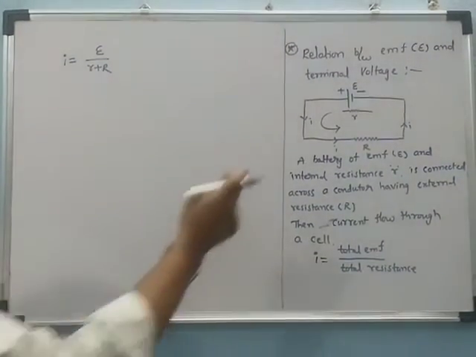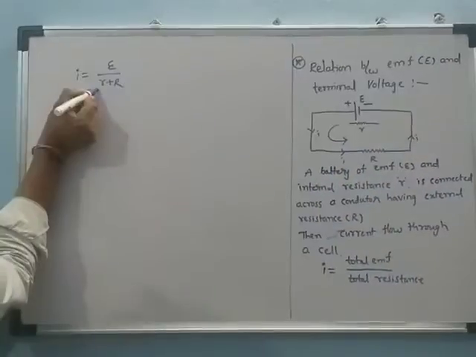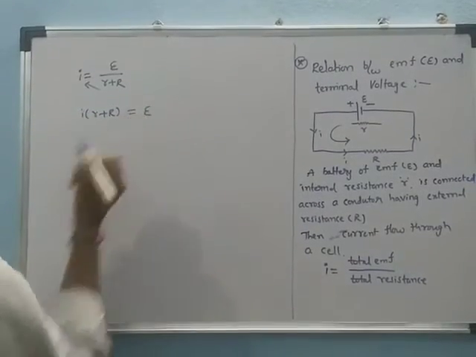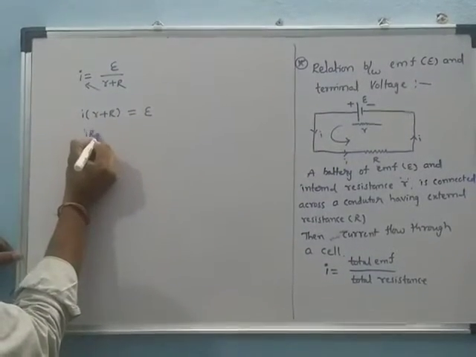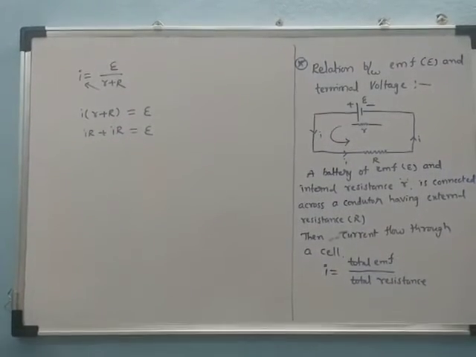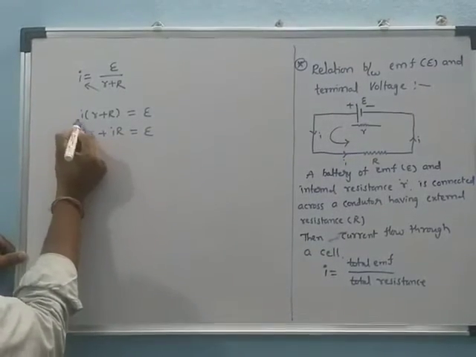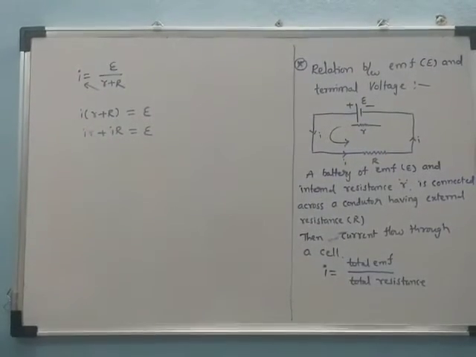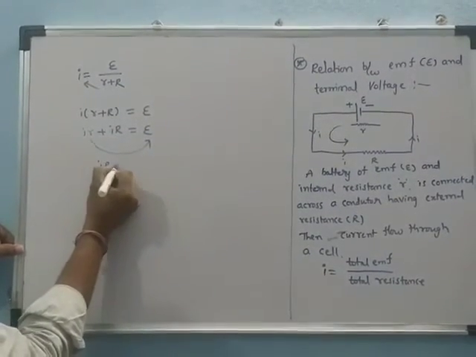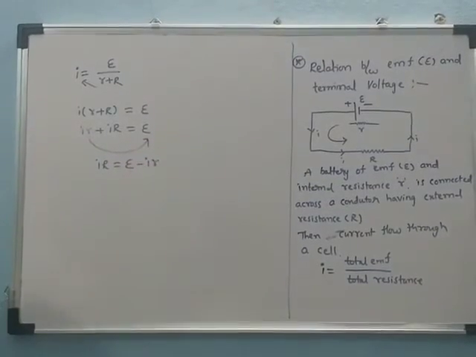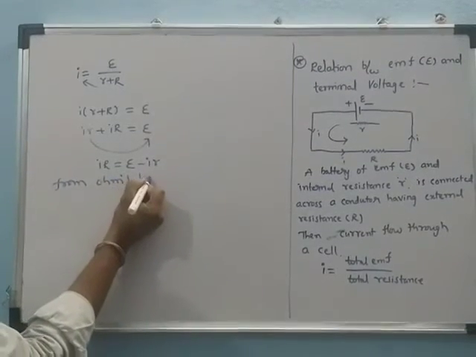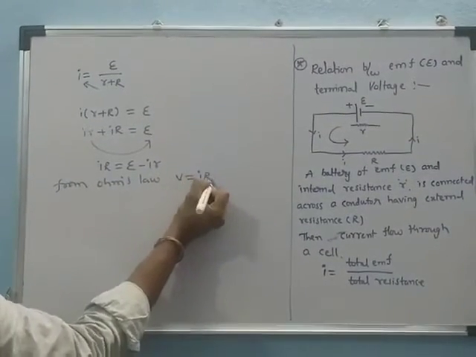Then we can find the potential difference. Taking the cross multiplication, I into (small r plus capital R) is equal to E. Then I into small r plus I into capital R is equal to E. Then we take I into small r to the other side, so I into capital R is equal to E minus I into small r.